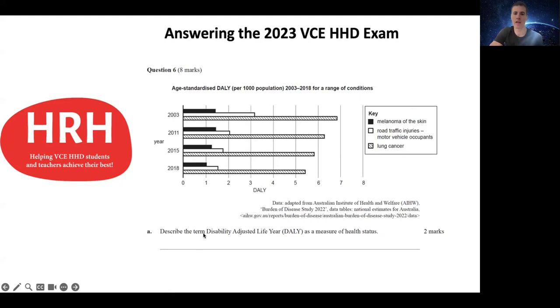Part A was just for 2 marks, asking you to describe the term disability adjusted life year as a measure of health status. So this is really emphasizing once again the importance of knowing those glossary terms. I'd probably always say to my students, if it's worth 2 marks, try to ensure that you're separating your answer into 2 sentences. It just makes it a bit easier to mark often when answers are broken down into separate sentences.